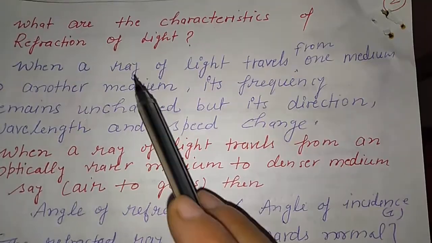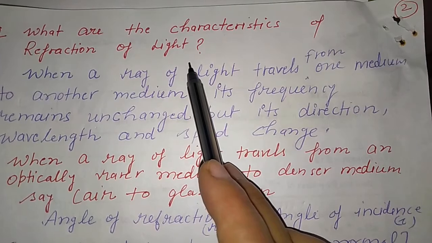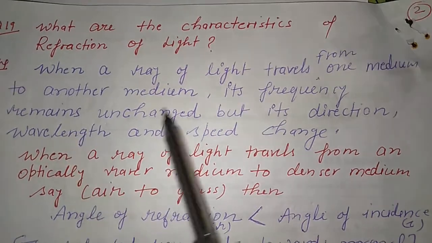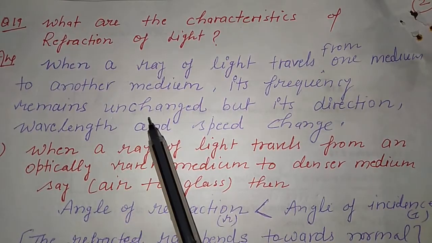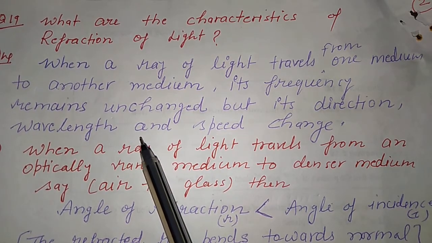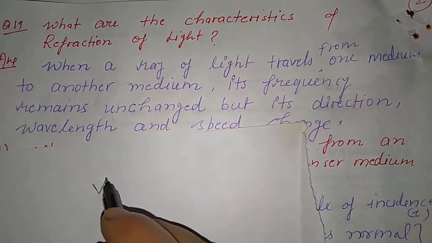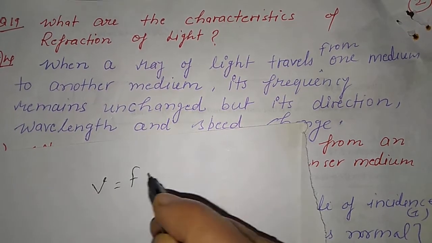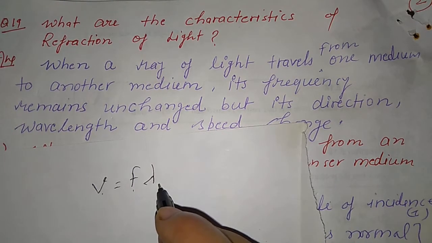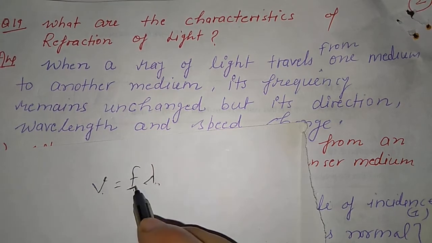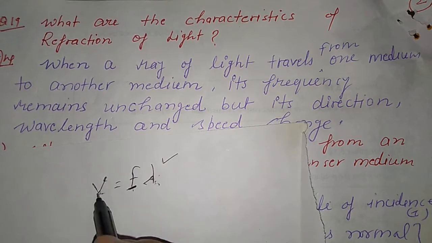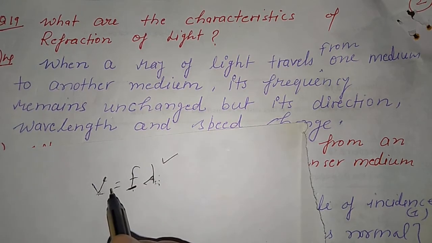Now, what are the characteristics of refraction of light? We know that when a ray of light travels from one medium to another, its frequency remains unchanged, but its direction, wavelength and speed change. Because we know from 9th class that v equals f times lambda. v is the speed of light, f is the frequency, and lambda is the wavelength of light. The frequency remains constant, so v and lambda are directly proportional. There is a change.